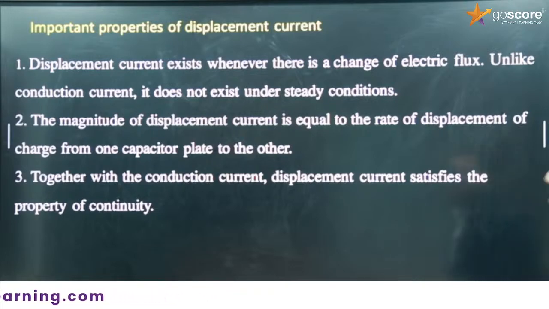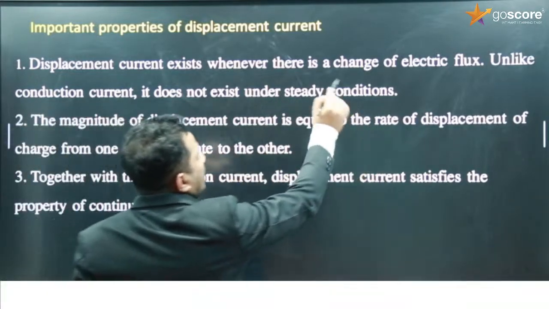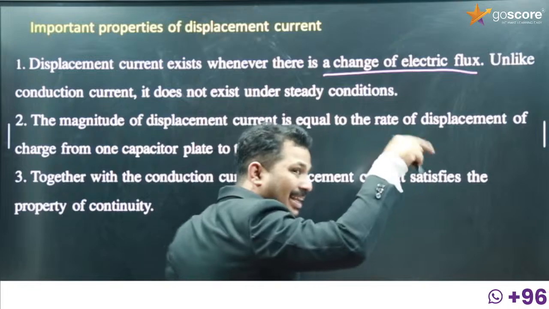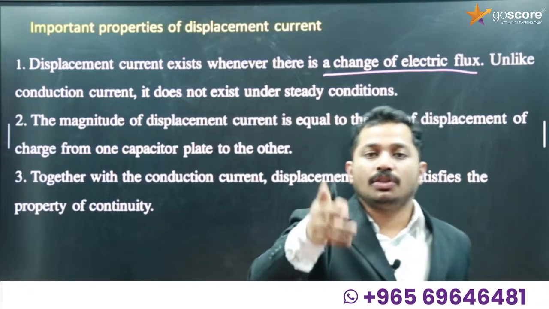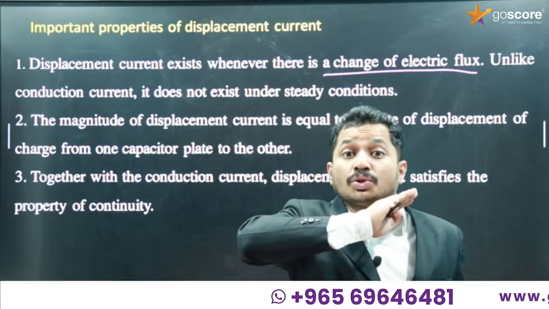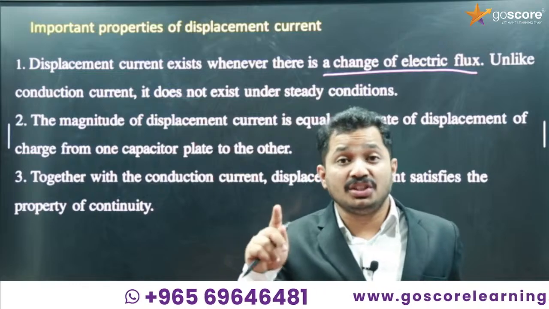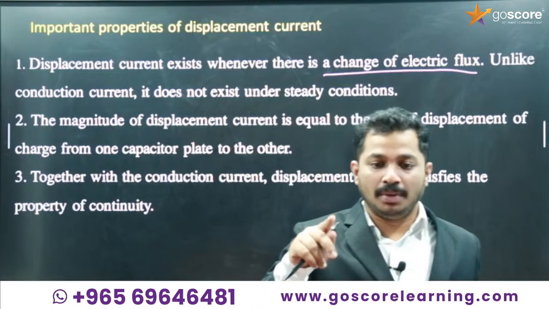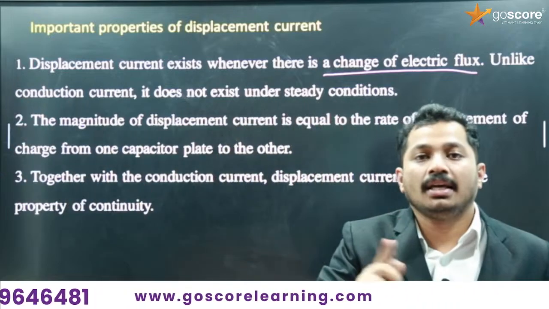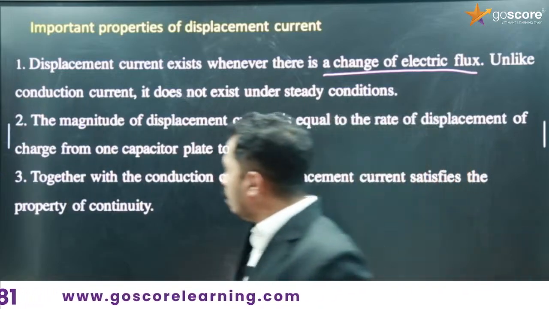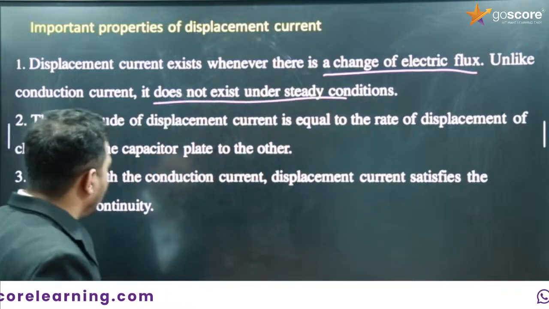Okay, so important properties of displacement current. Look at the properties. Displacement current exists whenever there is a change of electric flux. In a steady condition, it will not occur. In the steady current case, whenever there is a steady current, there is no scope for displacement current. Displacement current occurs only when there is a changing electric flux, a time varying electric flux, a time varying electric field. Then only there will be a displacement current. So it does not exist under steady condition.